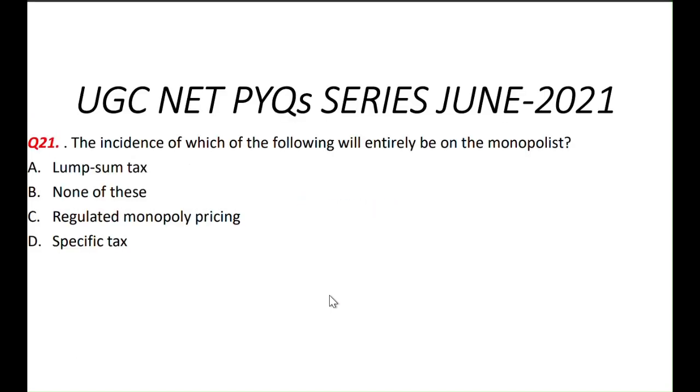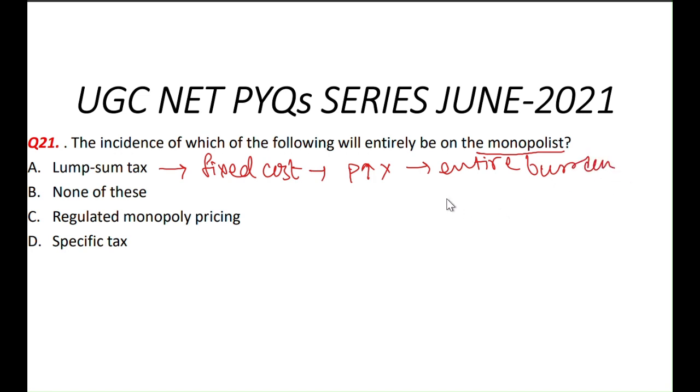Next question: the incidence of which of the following will entirely be on the monopolist? ठीक है, अगर लमसम टैक्स कोई इम्पोज करता है, this becomes a fixed cost. If any tax becomes a fixed cost of the monopoly, then the monopoly cannot increase price. Hence the entire burden will be borne by the monopoly.